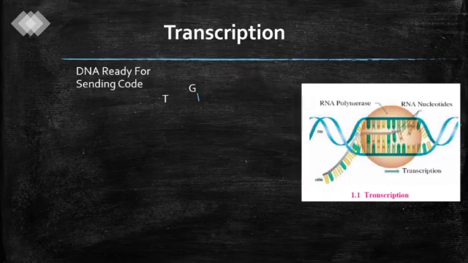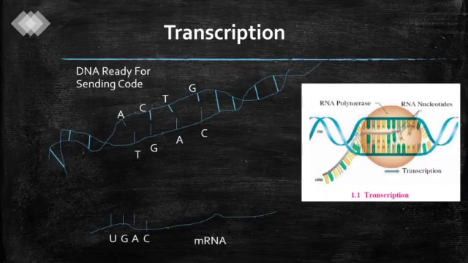And this single strand floats and comes out. And when it floats and comes out, it becomes a messenger RNA. But here the nucleotides, instead of thymine, have uracil, along with guanine, adenine, cytosine. This way many more sequences are there on the messenger RNA.